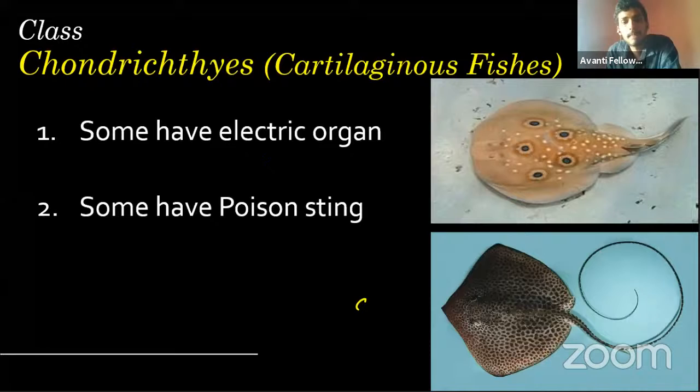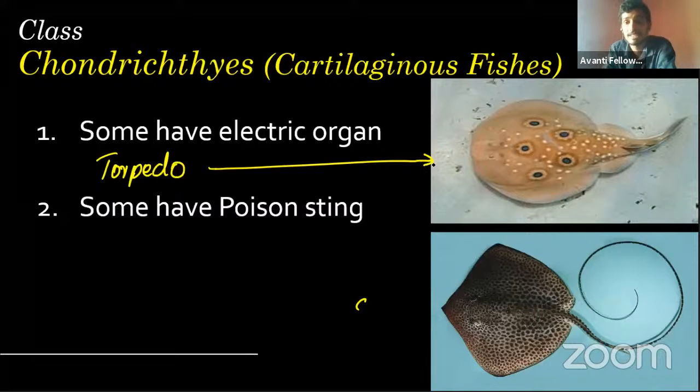Some of them have an electric organ. That's really important. An example is the torpedo, as you can see here. This one is a torpedo. Don't get confused between these two. How they have the electric organs, I explained last class. Some of you were there, some of you were not.